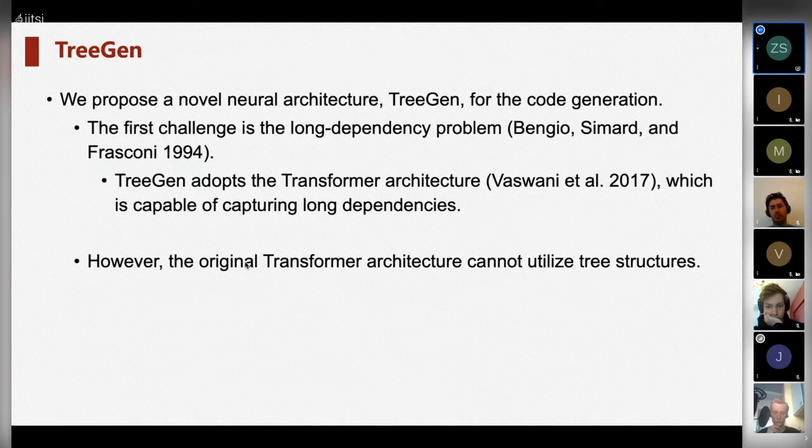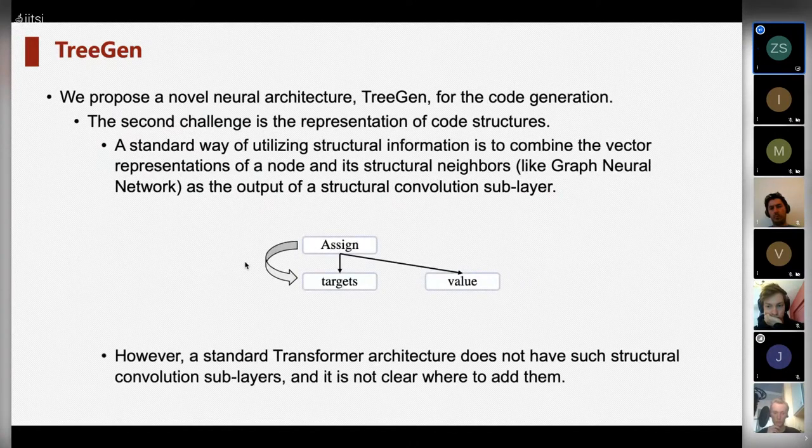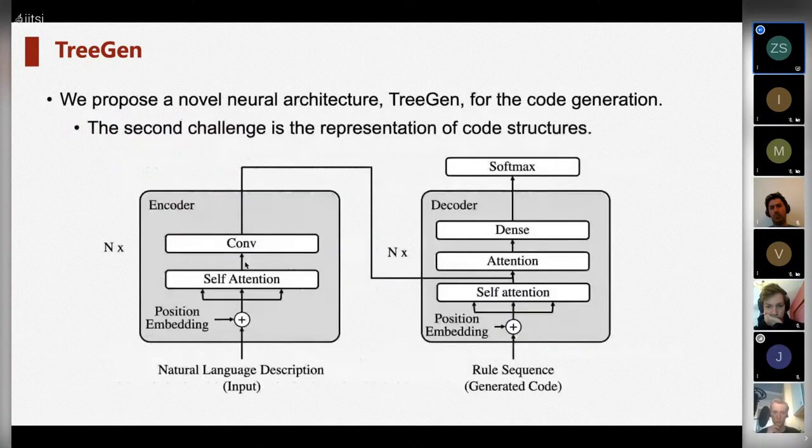Thus, we still have the second problem. A standard way of using structural information is to combine the vectors of a node and its structural neighbors, with its structure labels, as the output of a structural convolution sublayer. For example, combine the value of node targets with the node assign.